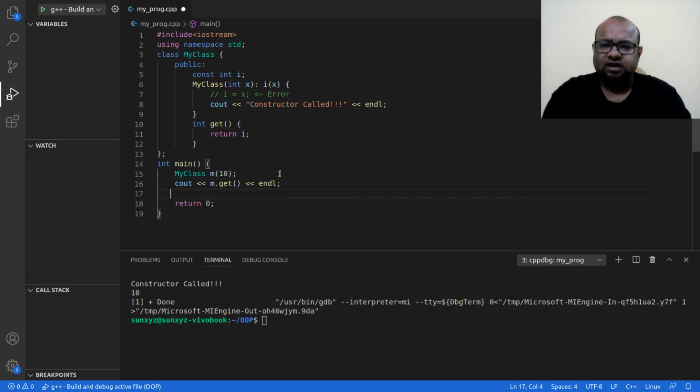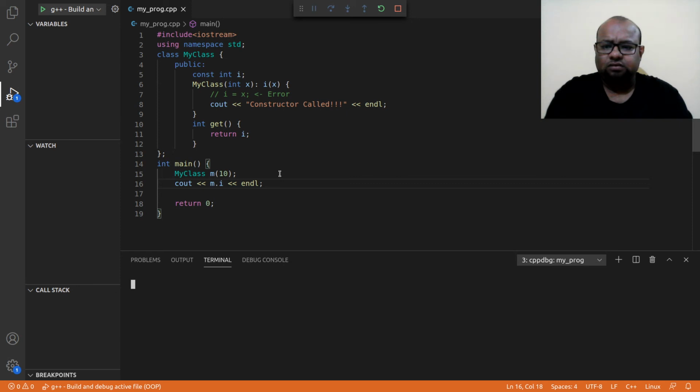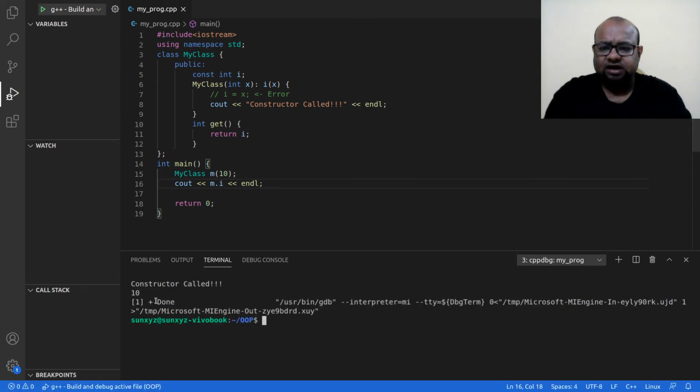Instead of writing m.get, I will directly access I. So this is possible. Alright, I is public, I can read I from main now. So I am reading the value of I, which has the value 10. I had said that when I call the constructor, I pass the value 10, and using this initializer list, I had initialized I to x, which had the value of 10.